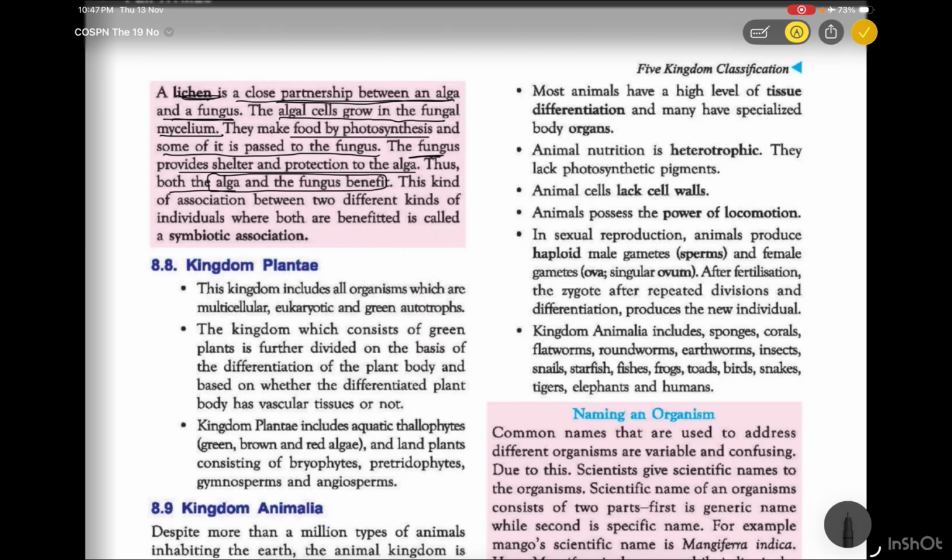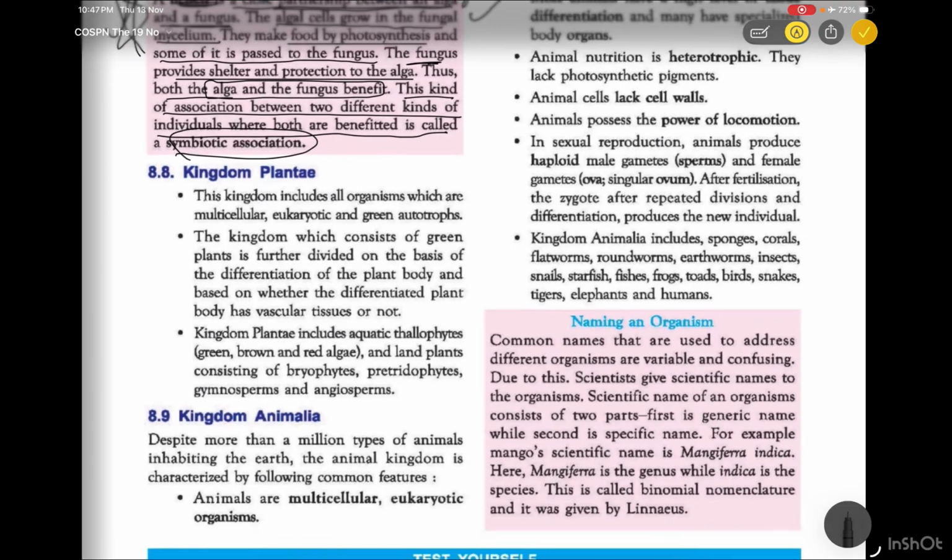So here there is a mutual understanding between the algae and fungi. This kind of association between two different kinds of individuals, where both are beneficial, so here both the algae and the fungus are beneficial, is known as symbiotic association. It is very important from the examination point of view.